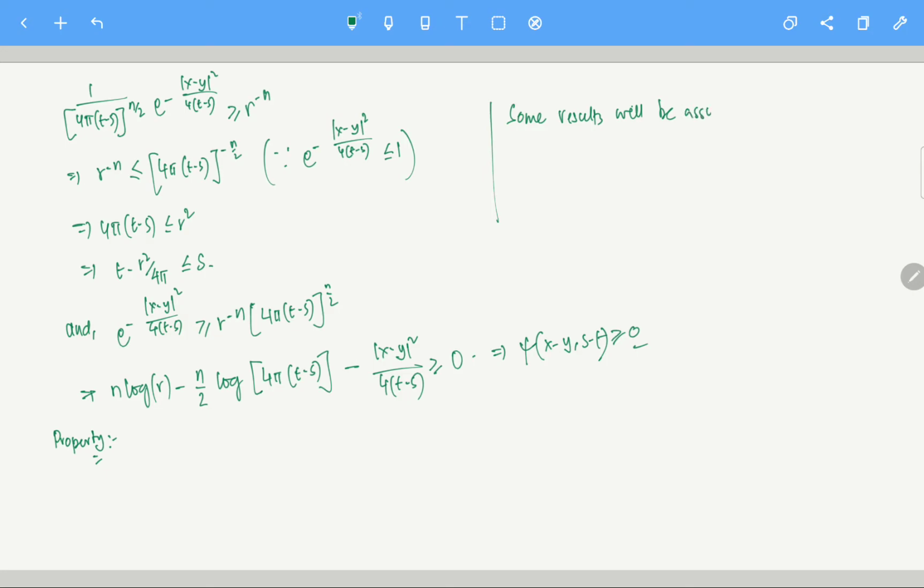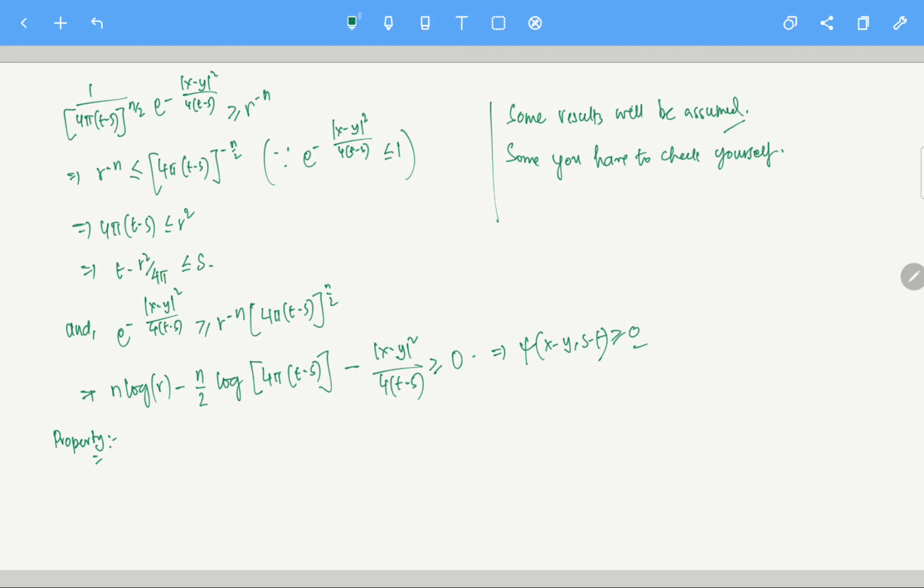This is not results from PDE; this is some results from several variable calculus. Some results will be assumed, and some you have to check yourself. This is standard, that's the checking yourself part.